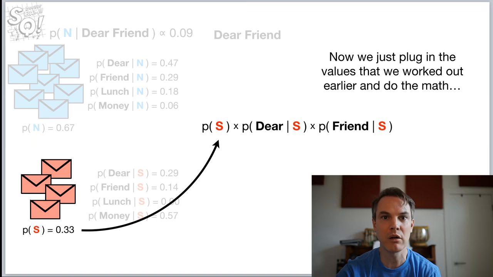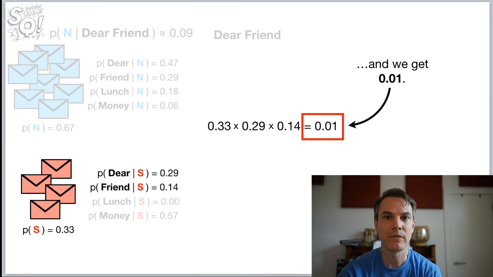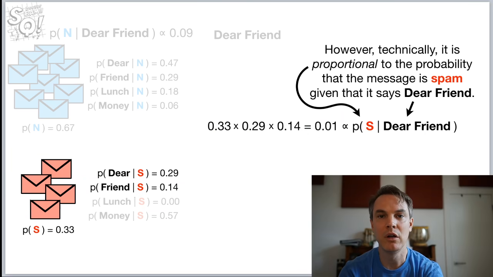So we see the word dear in spam and the probability we see friend in spam. And once we plugged in the numbers, I said this is proportional to the probability that the message is spam, given that it says dear friend. And this is sort of the magic of Bayes' theorem, which is how this transformation works.